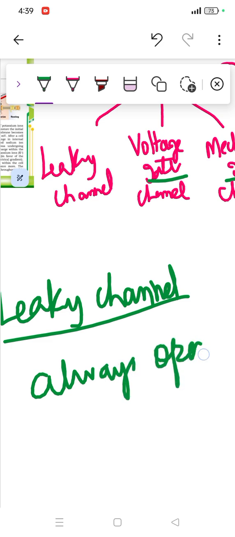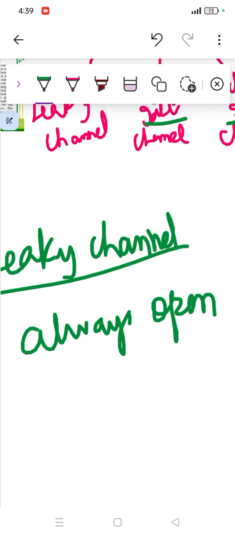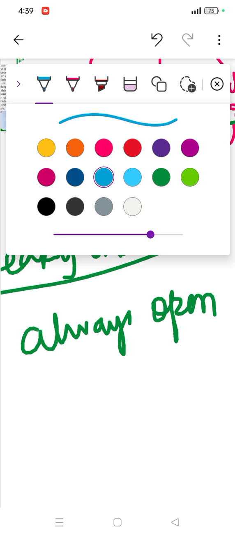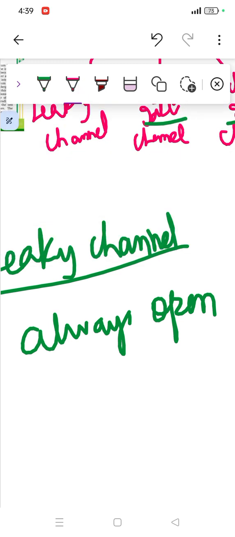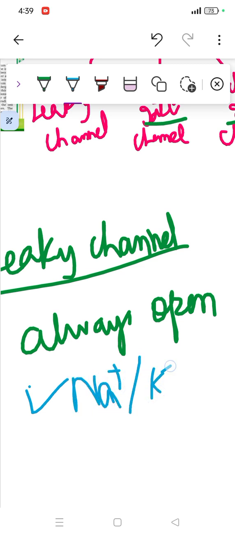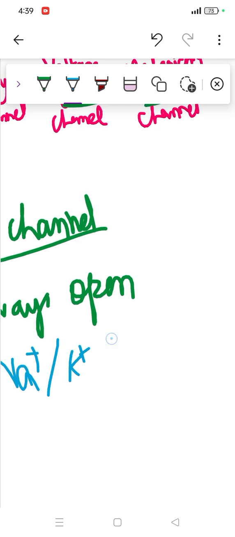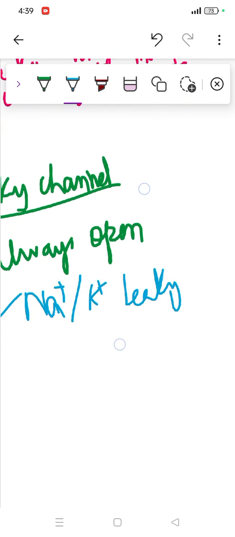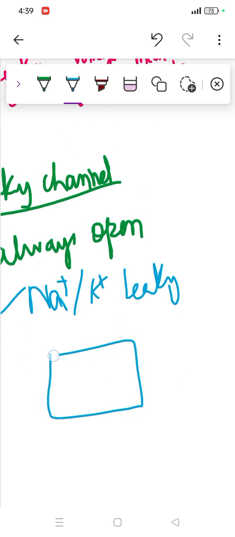In this one, things will go inside and outside, most probably calcium and potassium passing through these leaky channels. If I make a diagram, this is the container, and these leaky structures are present like this. You can see these are open from both sides.